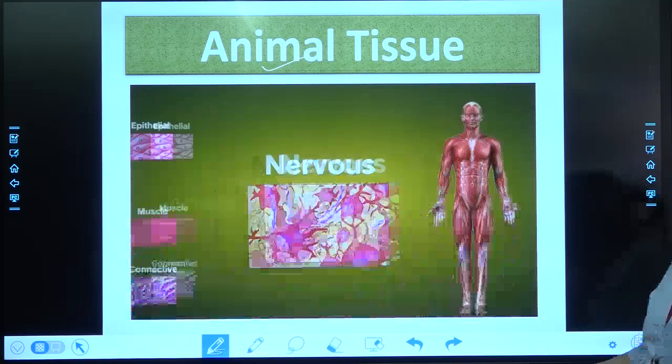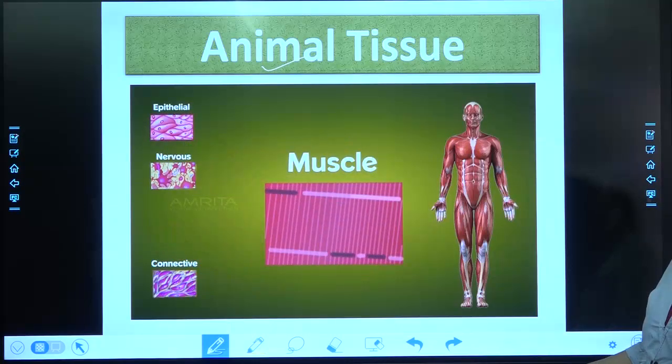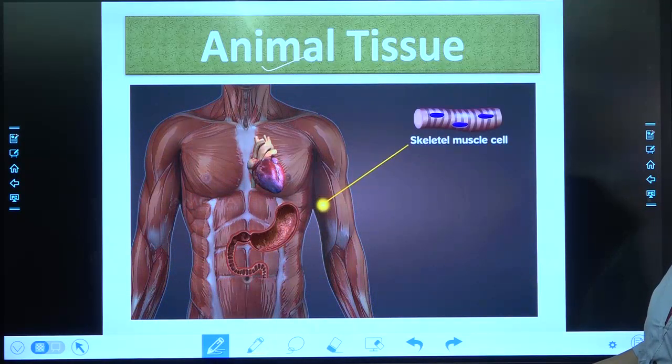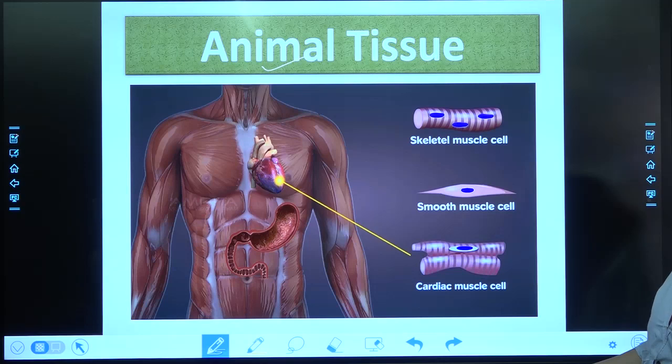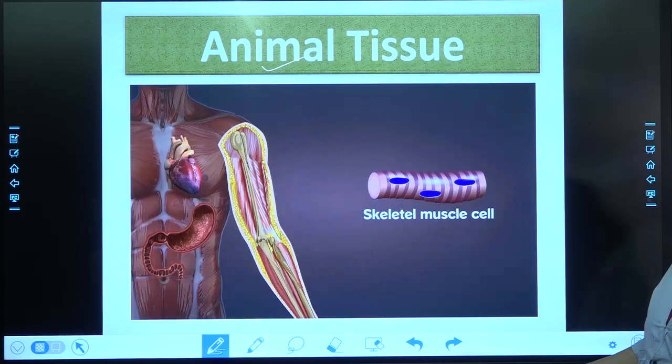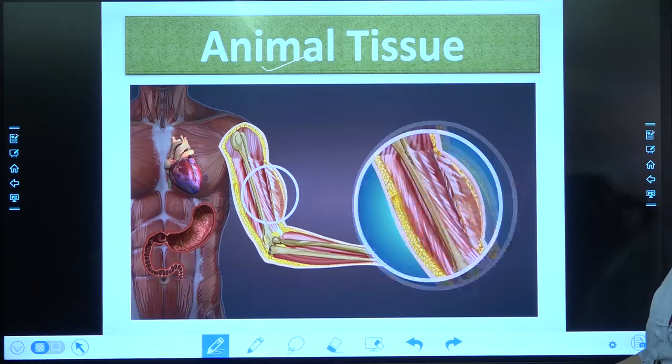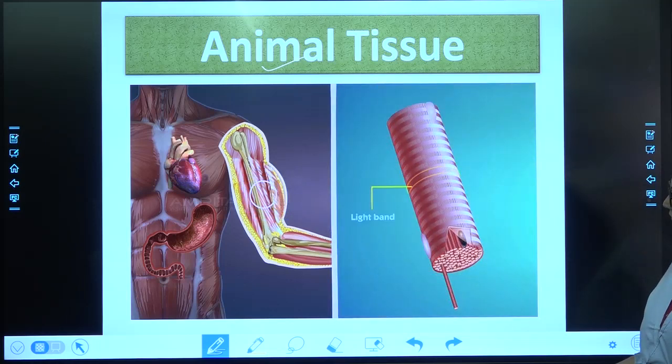The third tissue type is the muscle tissues that are responsible for the movement in our body. The three types of muscle tissues are skeletal, smooth and cardiac. The skeletal muscle helps in locomotion and other voluntary body movements. It is made of long fibers with alternate light and dark bands or striations, so skeletal muscles are also called striated muscles.